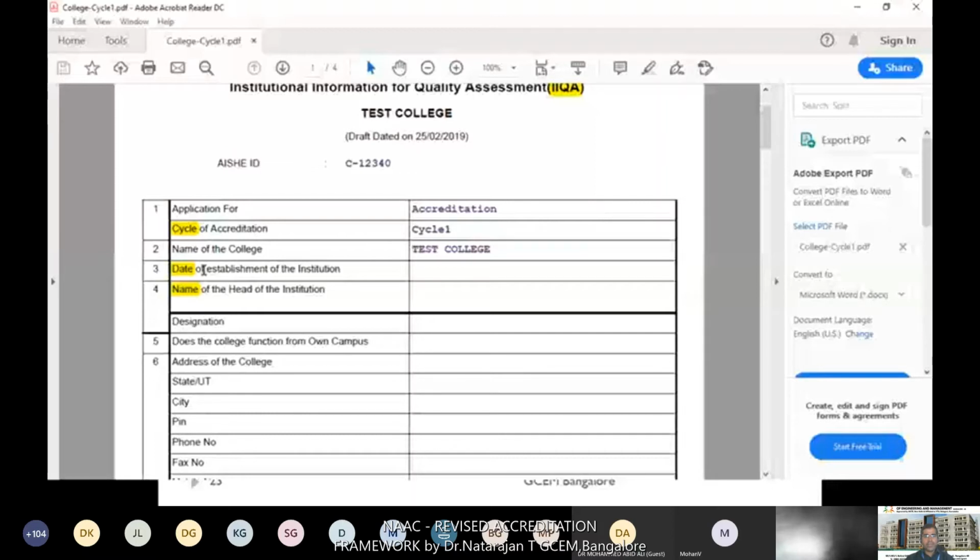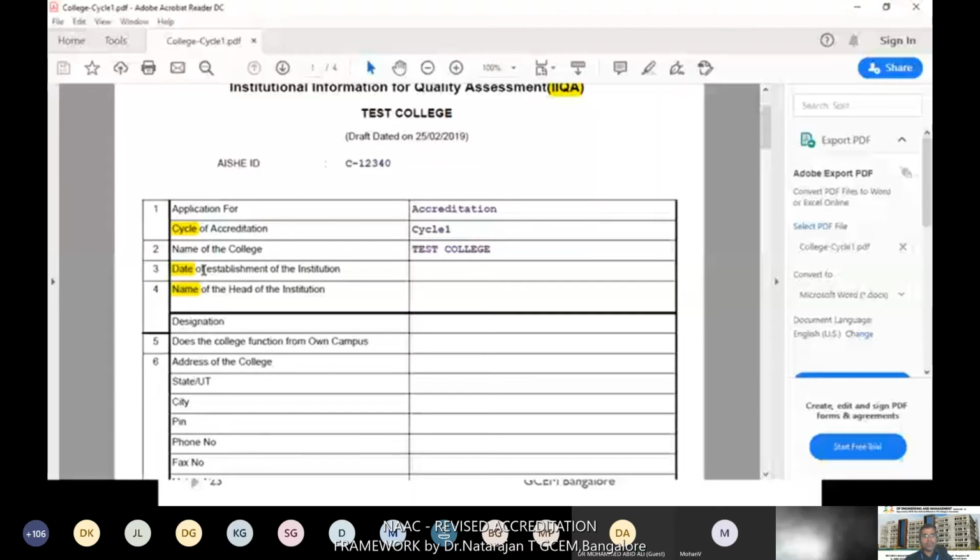So these are some basic accreditation details: whether your college has 2F and 12B sanctioned by UGC, whether you are autonomous, or whether your college is a College with Potential for Excellence or a Centre for Potential for Excellence. If these are not applicable, you can give no. Then, does the college offer any programs recognized by an SRA, a statutory regulatory authority? That means your programs are approved by AICTE or UGC, etc.